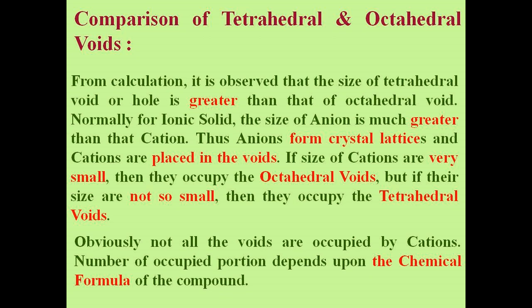If the cations are very small, then they occupy the tetrahedral voids. But if their size is not so small, then they occupy the octahedral voids. Obviously, not all the voids are occupied by cations. The number of occupied positions depends upon the chemical formula of the compound.